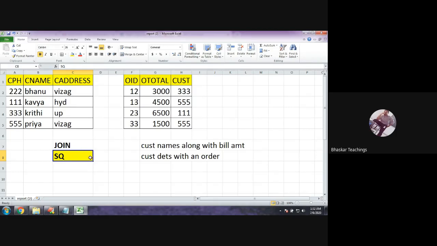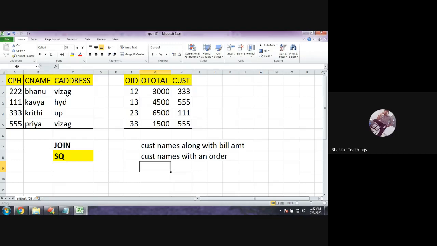Subqueries are required when data has to be retrieved from one table and the condition is from another table. If you observe very carefully, I need to get the customer details, and the customer details are from the customer table. So to get the customer names, I need to go to the customer table, but with at least one order.